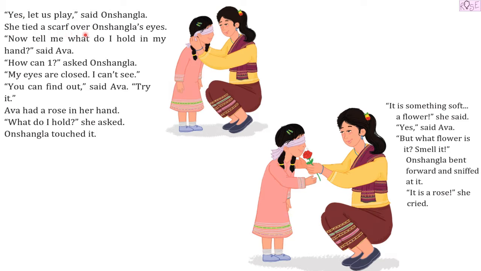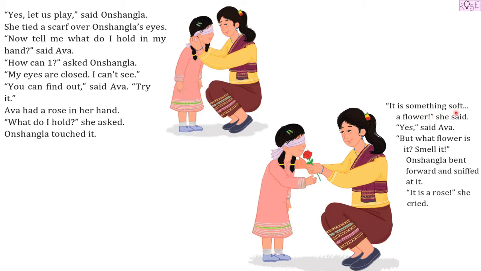She tied a scarf over Onshangla's eyes. Now tell me, what do I hold in my hand? said Eva. How can I? said Onshangla. My eyes are closed. I can't see. You can find out, said Eva. Try it. Eva had a rose in her hand. What do I hold? she asked. Onshangla touched it. So here you can see Eva is covering Onshangla's eyes with a scarf, and then she's asking her to find out what is in her hand. We can see that it's a rose.